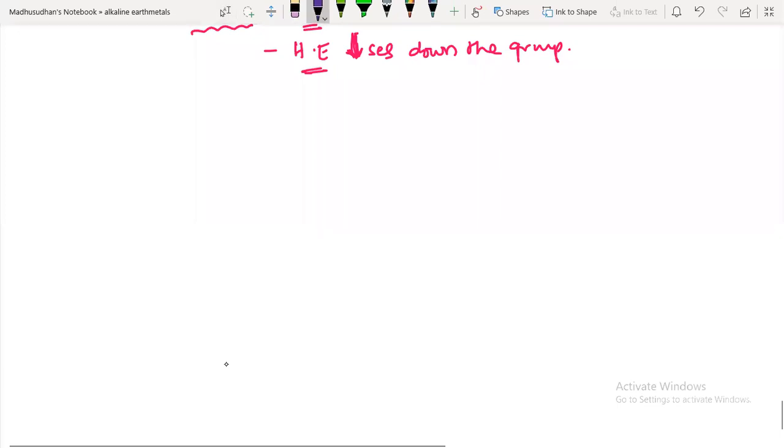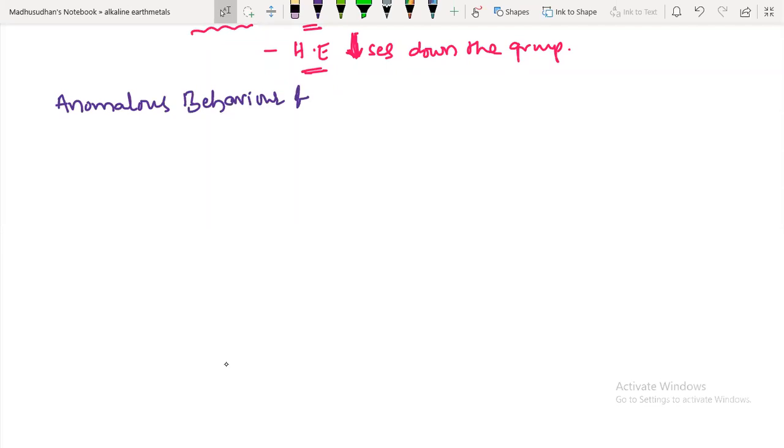Next one is some anomalous behavior of beryllium. So beryllium is a special case, right? Because it is in a diagonal relationship with aluminum, the third group element. So now what I am discussing is the anomalous behavior of beryllium. If you compare beryllium oxides and hydroxides with the other group hydroxides, only beryllium's are covalent in nature. Remaining all of them are ionic in nature, right?